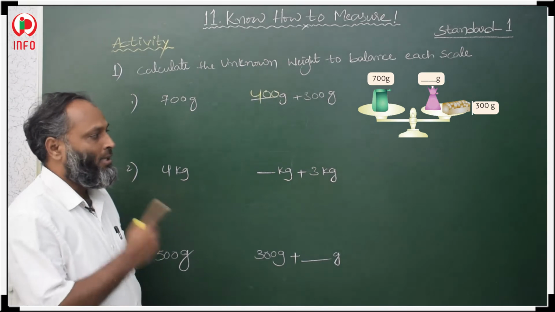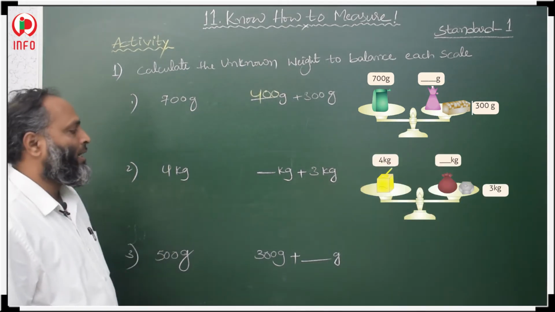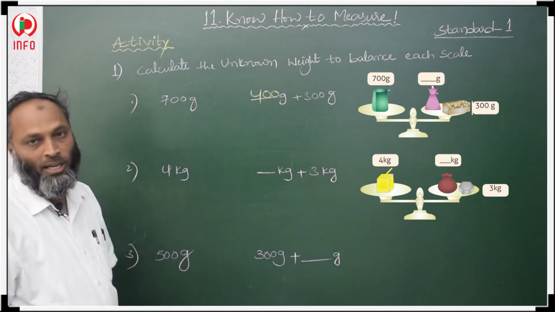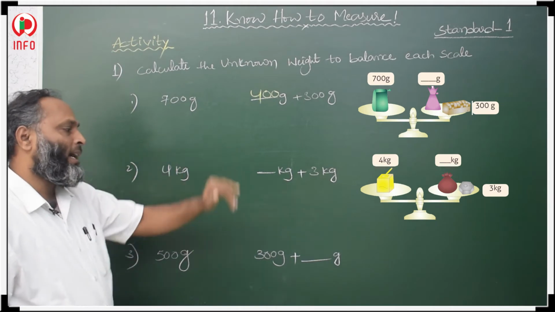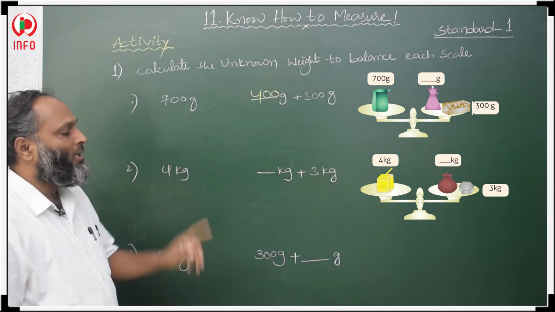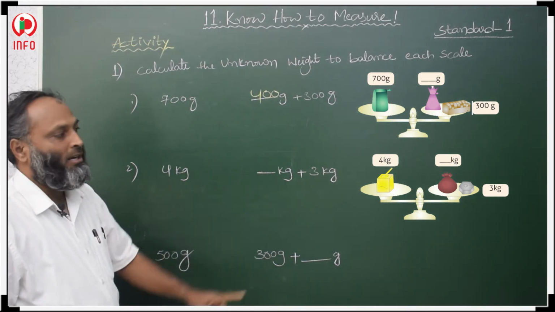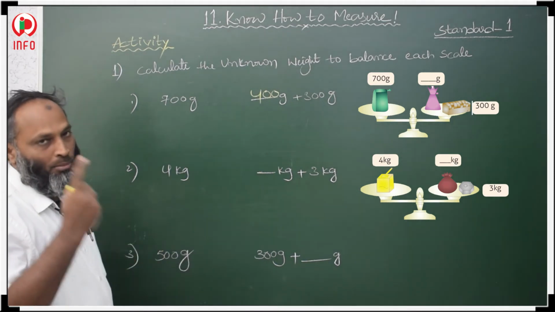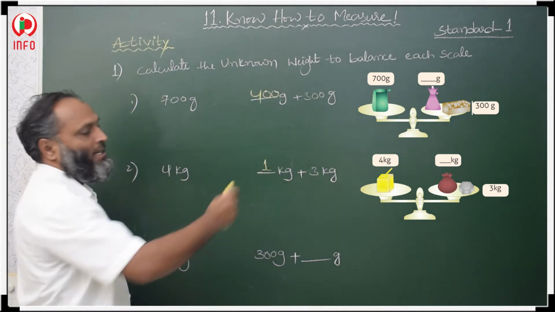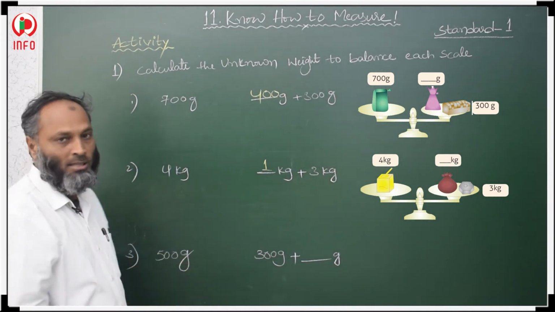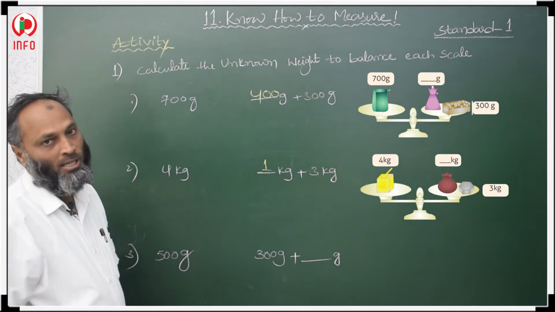Okay, in the second balance, the weight on the left pan is given, that is 4 kg. On the second pan, the right side pan, 3 kg weight is given. To make 4 kg, how many more kg do we need? We need 3 plus 1. 3 plus 1 makes 4 kg. Now both the weights are the same, so the left side pan and right side pan are balanced.